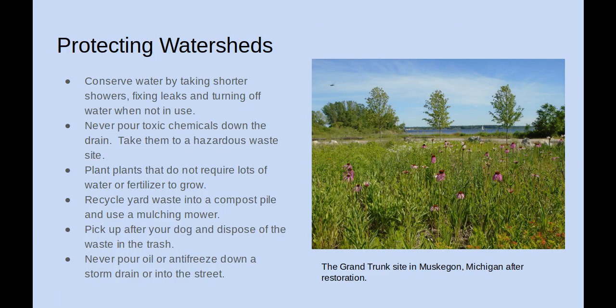There are things that we can do to protect watersheds. We can conserve water by taking shorter showers, fixing leaks, and turning off water when not in use. Also, it's important to never pour toxic chemicals down the drain. Take them to a hazardous waste site.